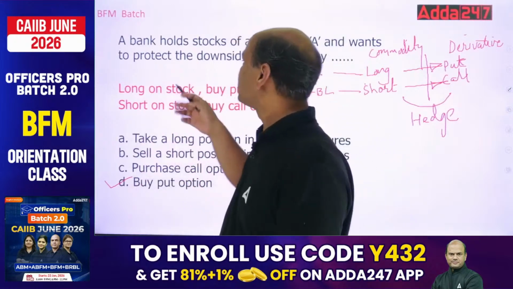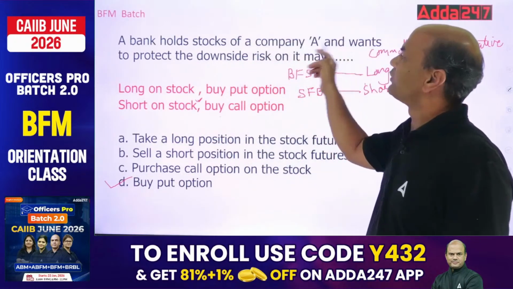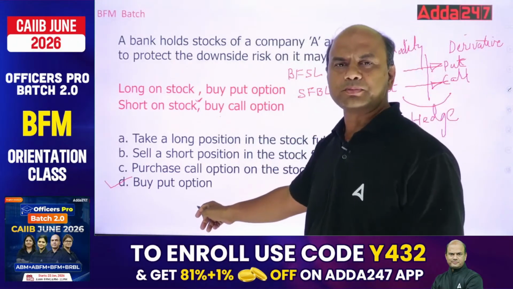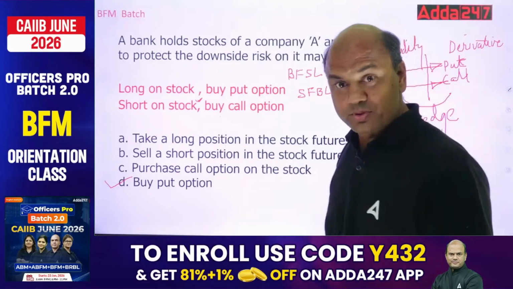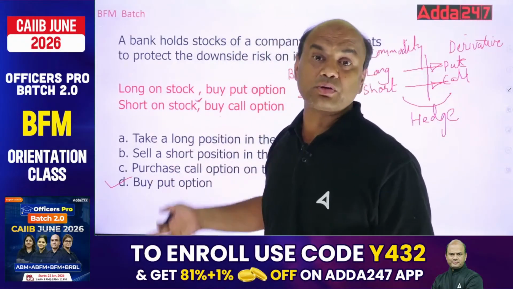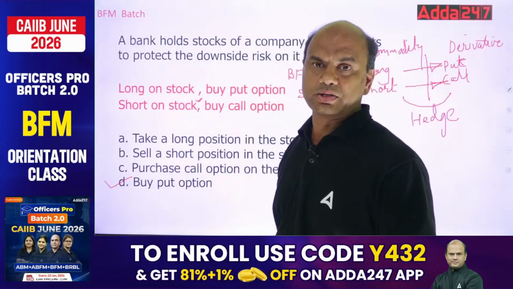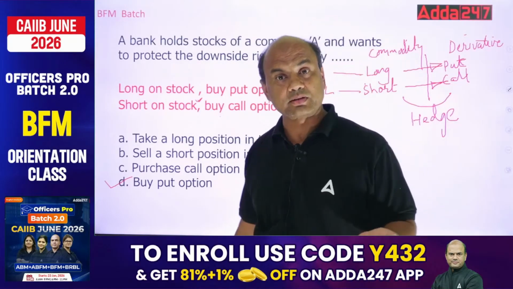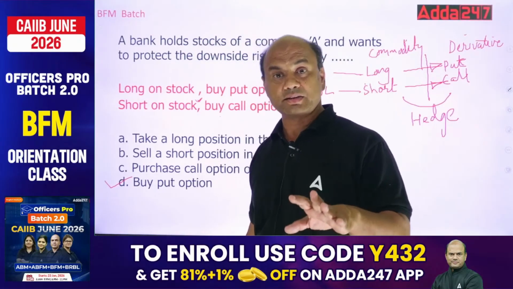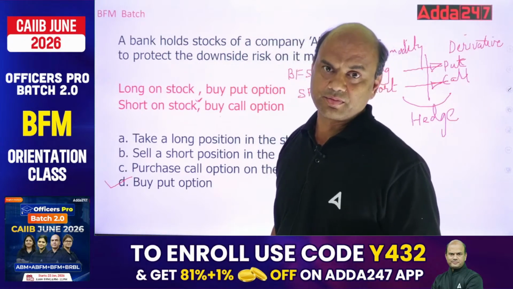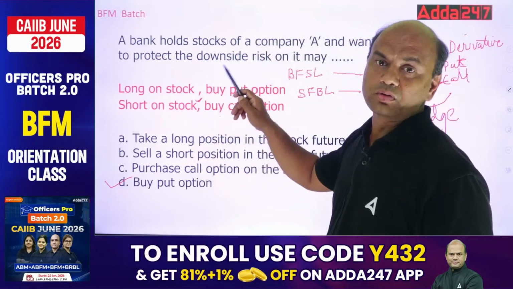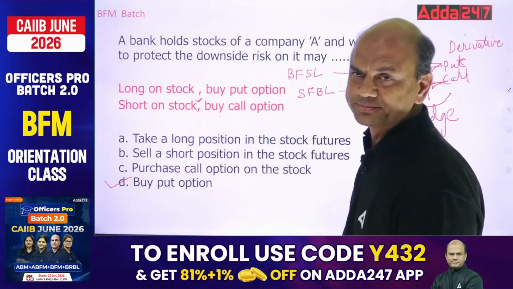So the answer will obviously be: a bank holds a stock of company A and wants to protect the downside risk, so it must buy the put option. There is a reverse position also allowed, meaning I will sell the stock first and then buy later. That's called a short position, S-H-O-R-T, short. That is also allowed in trading, and treasury deals in that also. Okay, so got the logic over here. Long on stock or long on commodity, you must buy a put option.